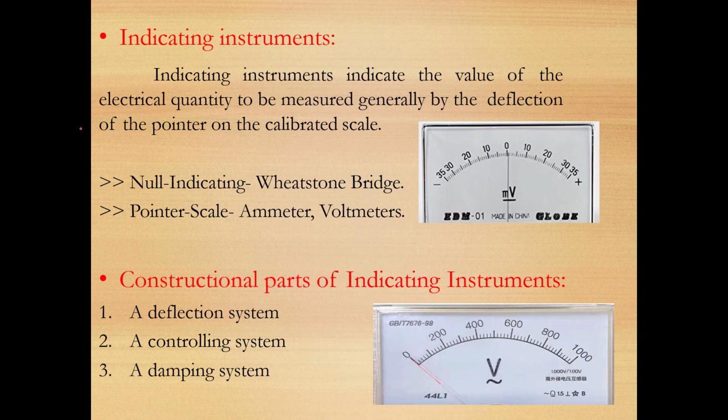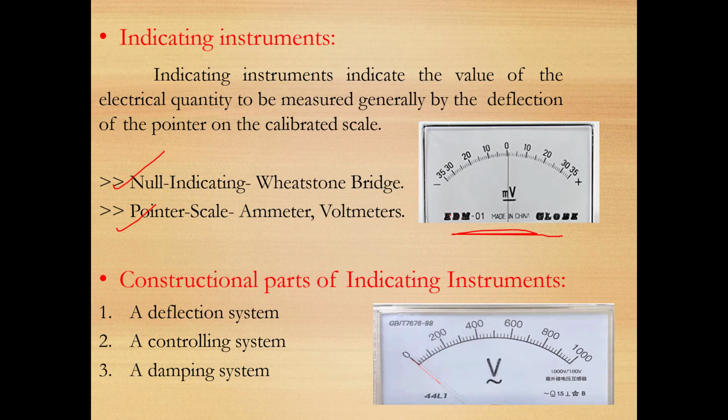Again, there is a picture for indicating instruments also. Indicating means, as you can see, this is a panel, and just by looking at the panel, we will clearly get the reading. Now, indicating instruments again can be classified into two types. One is null indicating type, another one is pointer scale. Not necessarily every time you will see a scale like this.